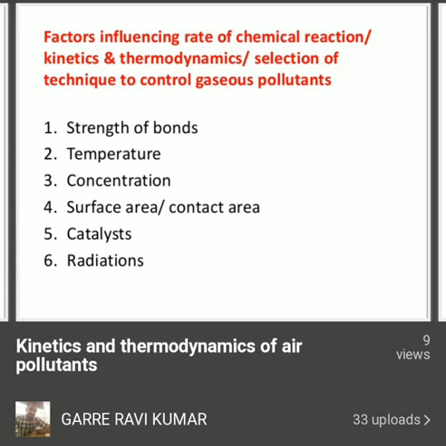Okay, next one is the temperature. Temperature can also affect chemical reactions. Some chemical reactions will take place only at a particular temperature, and some may take place only under particular conditions. Most chemical reactions are accelerated by an increase in temperature.